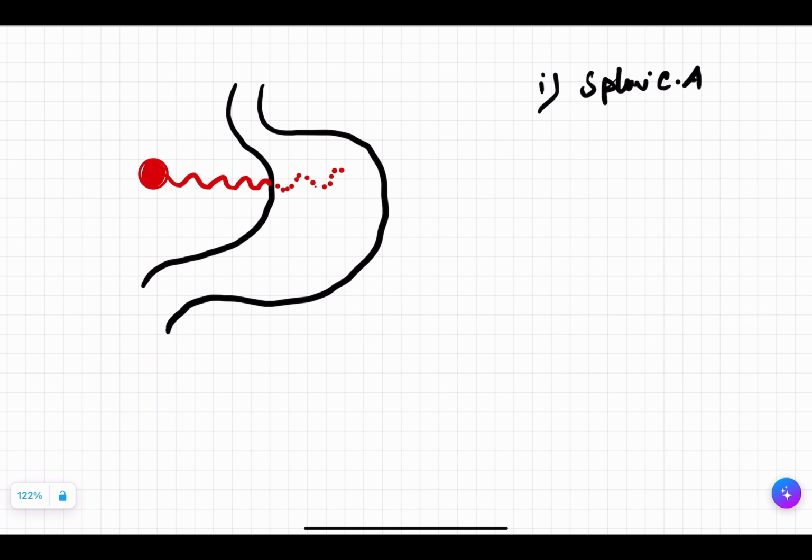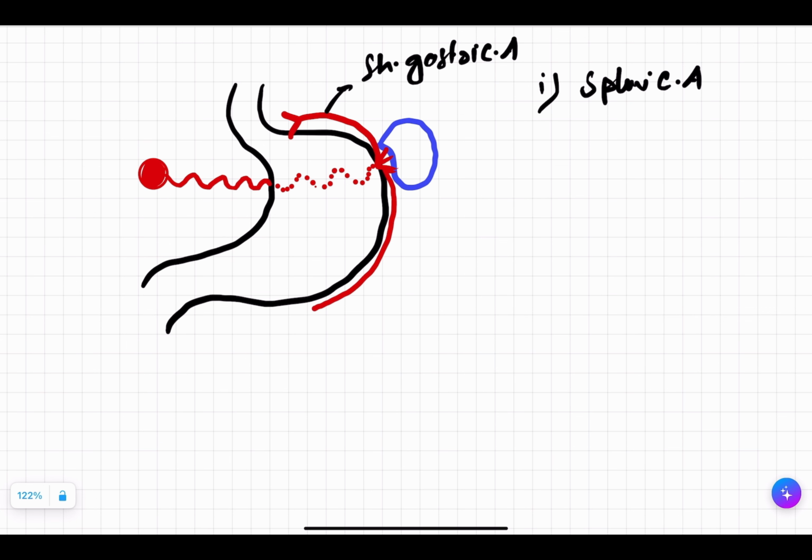It will go to the posterior of the stomach and will reach what? It will reach your spleen. And then it will give rise to certain hilar branches, and it will supply the spleen. In that also, this splenic artery is going to give rise to an artery known as short gastric artery. This splenic artery is also going to give rise to this, on the greater curvature of the stomach.